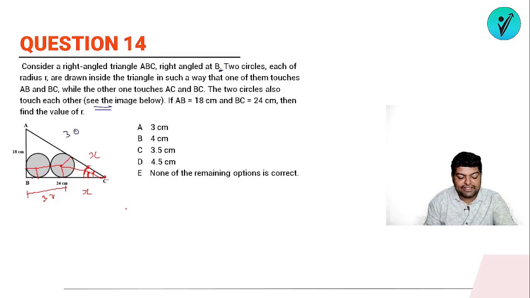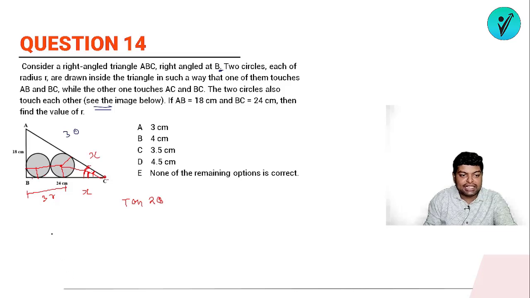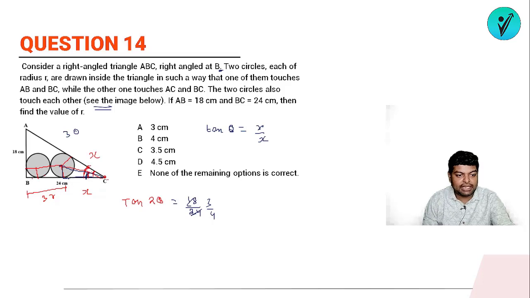So from the bigger triangle we can say that tan 2 theta is what? Tan क्या होता है? Perpendicular by base, so it is 18 upon 24, or it is 3 upon 4. Similarly, if I see the smaller triangle, this one, so this angle is theta. तो अगर ये angle theta है, so we can say that in the smaller triangle tan theta will be what? It will be r upon x. This is your radius and this is your x.